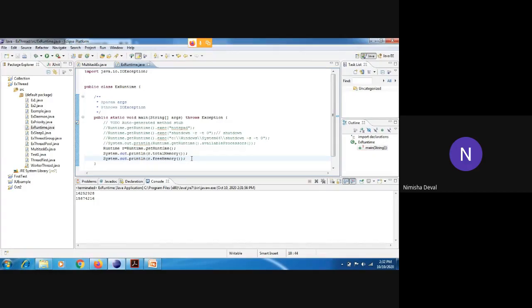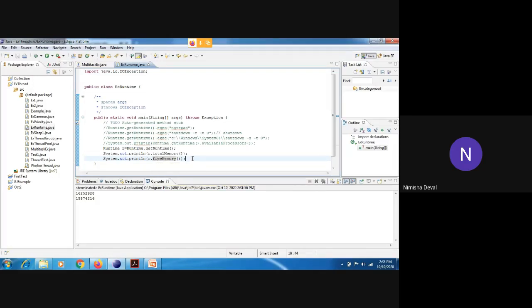You have seen that we are unable to create an object of the Runtime class directly. And if we have created it, we cannot use it multiple times. We can use it a single time only. Like this, you can see here. Okay, we have used it a single time only.